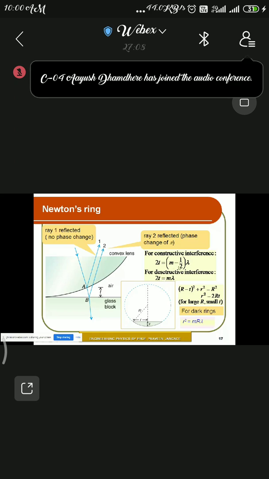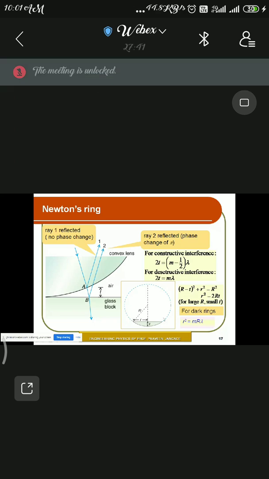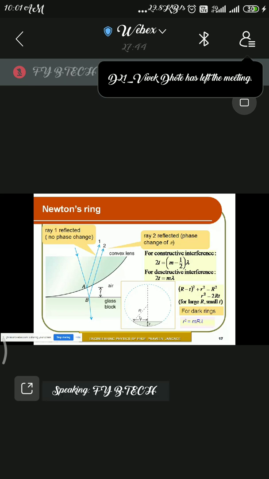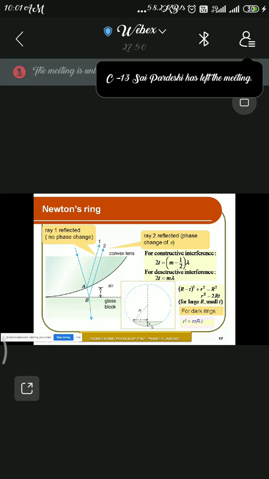By considering this, if you want to find the radius of the dark ring, you apply the destructive interference condition. If you have to find the radius of the bright ring, you apply the constructive interference condition. By applying Pythagoras, (R minus t) squared plus r squared equals capital R squared. After solving, r squared becomes 2Rt. If you compare the thickness of the film with capital R, it is very, very small, so the t squared term is neglected.